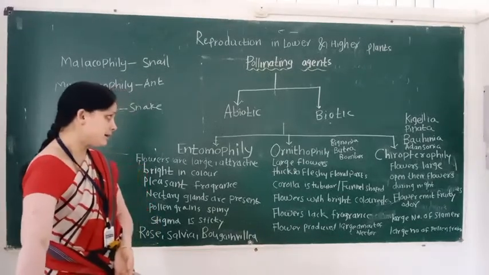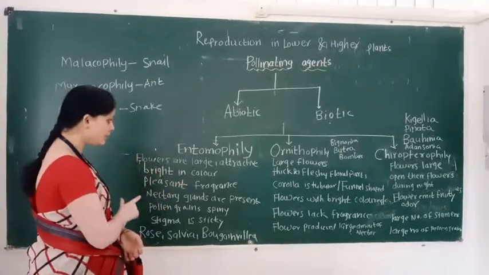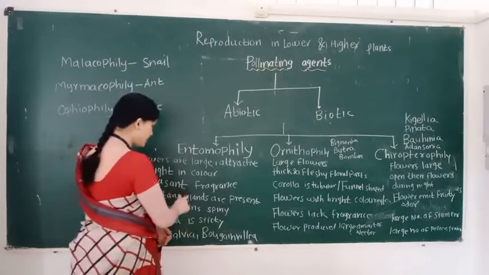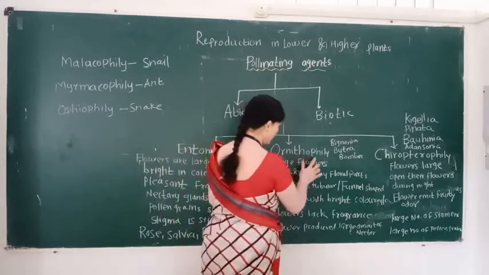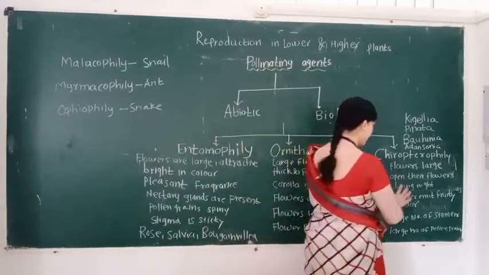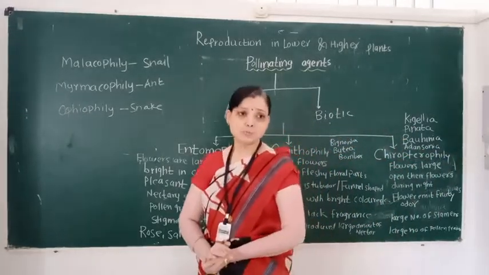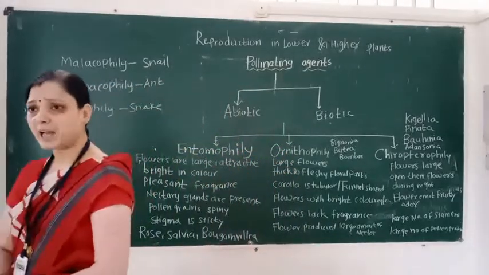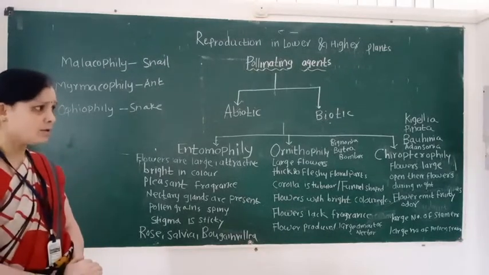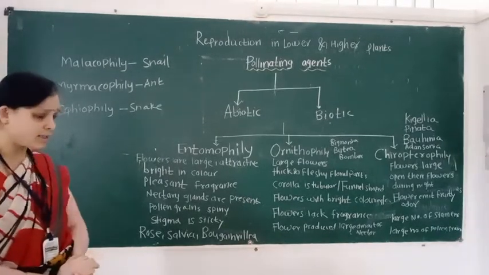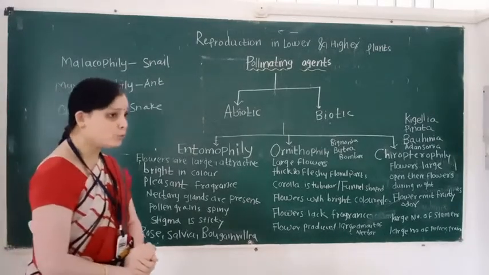So these are the subtypes of biotic pollinating agents. First type is entomophily, second is ornithophily, and third is chiropterophily. Examples of entomophily: rose, China rose that is hibiscus, sunflower, bougainvillea, salvia.